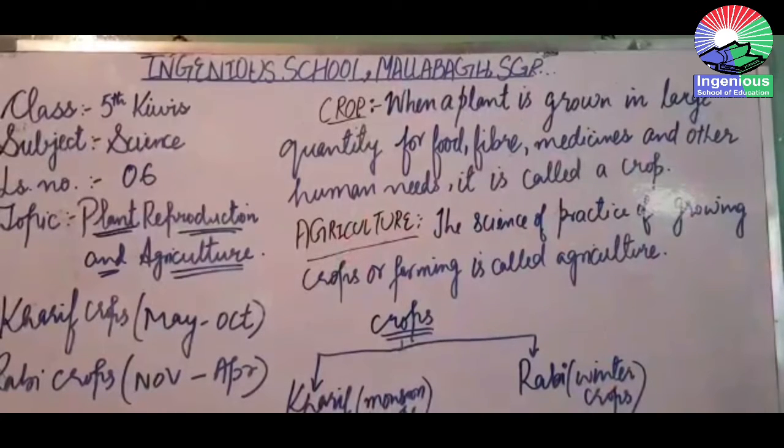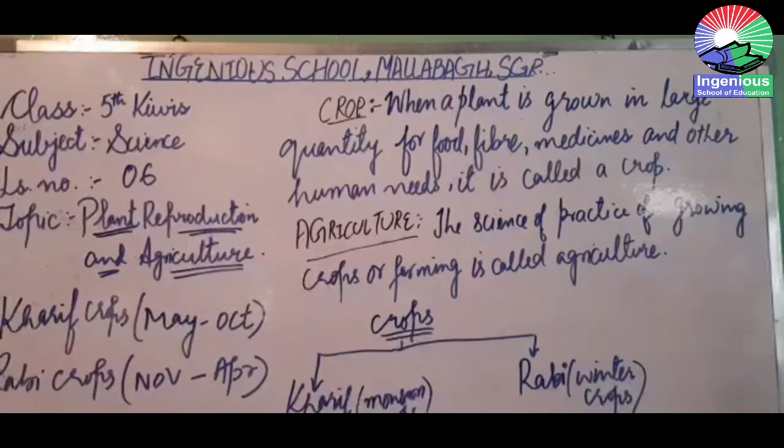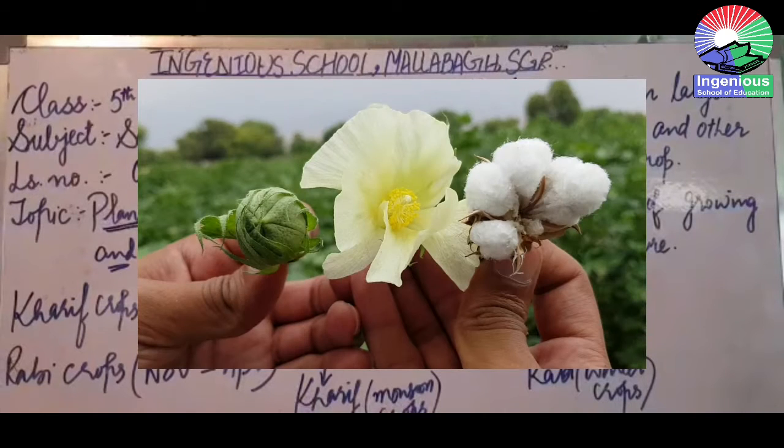As you all know, we grow different types of crops in the soil, isn't it? Depending upon the climate and the seasons, different kinds of crops are grown. Like we grow a rice crop. What is that meant for? That is meant for obtaining food, isn't it? Wheat, barley, these are other crops which are sown.